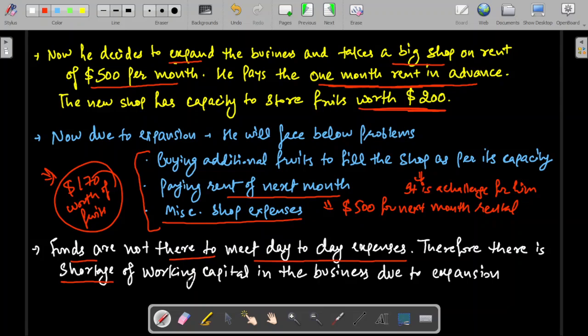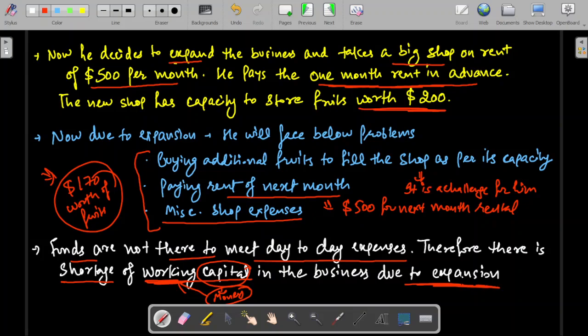I told you in the last lecture, what is working capital? Capital is nothing but the money which is required for the regular working of the business. So this is an example of facing a cash crunch, facing a working capital crunch due to the expansion of the business.